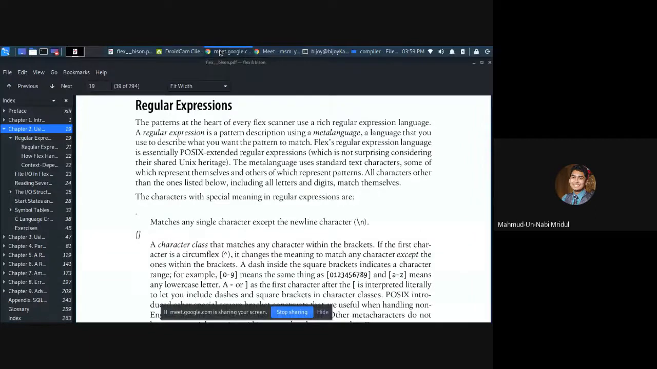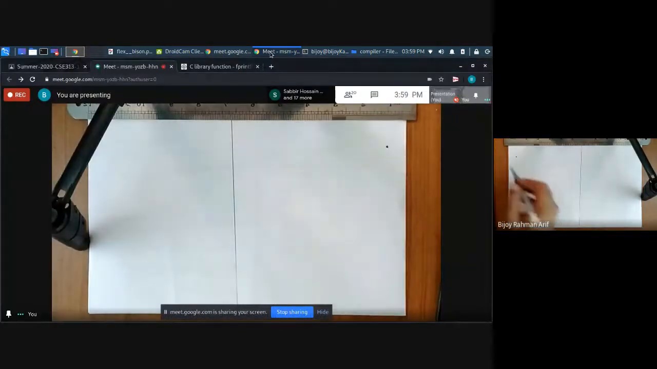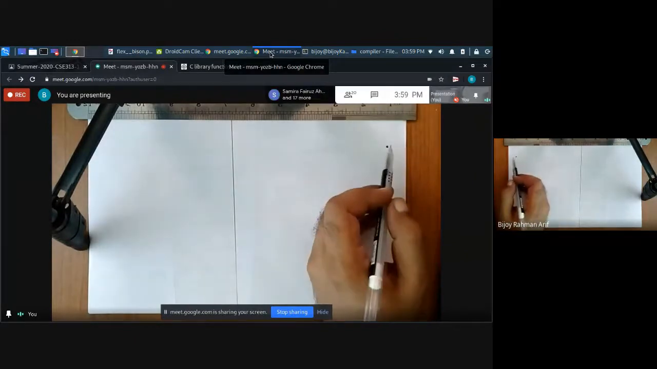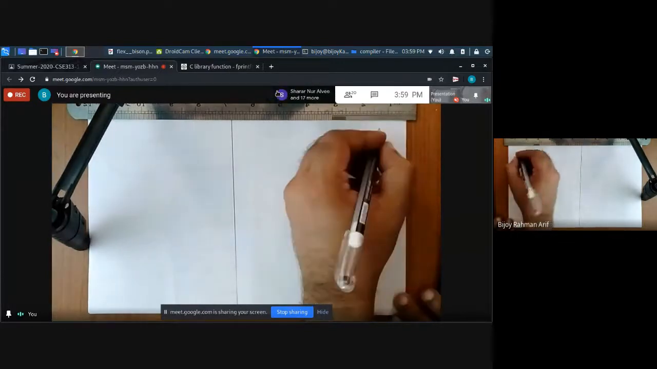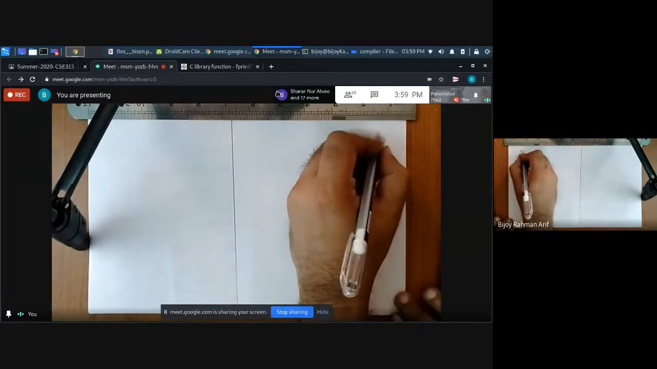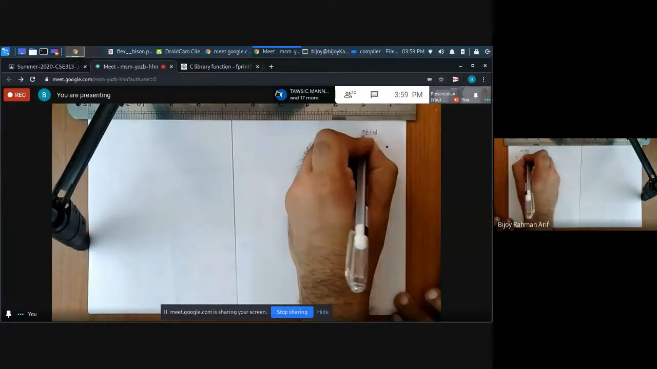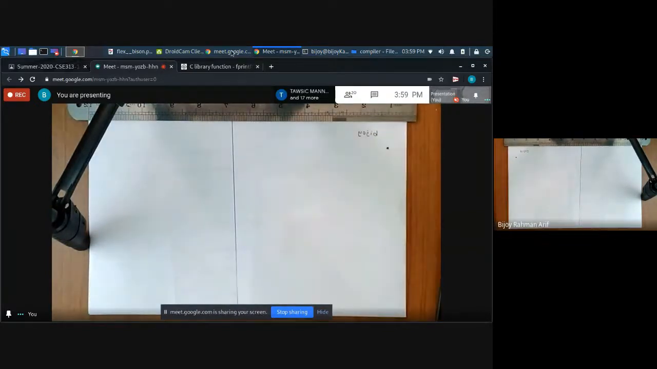Yes, sir. That dot represents every character in ASCII, like all alphanumeric characters. It must not represent new line. It is going to match. For example, you have given this dot. And for example, your string is, let's say, Bijoy.